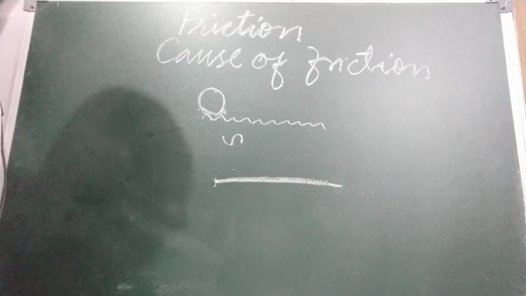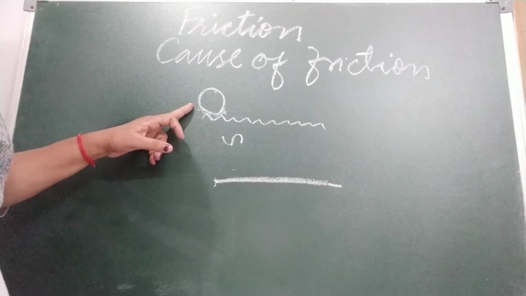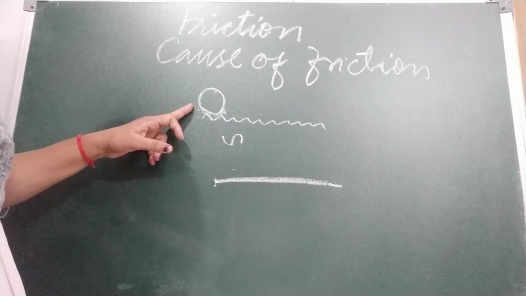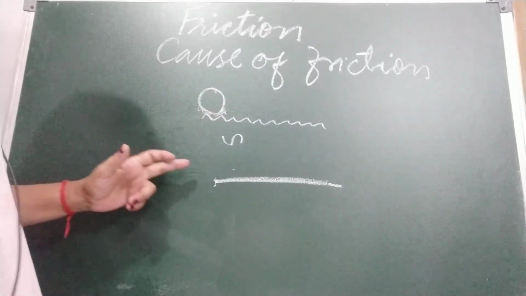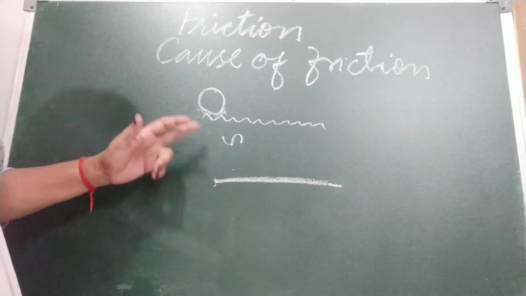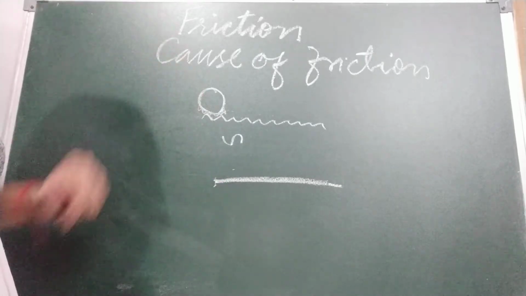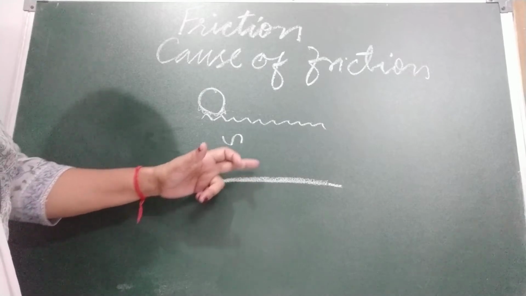So friction depends on the nature of the surface. If it is very irregular, then friction is more. If it is smooth, then friction is less.